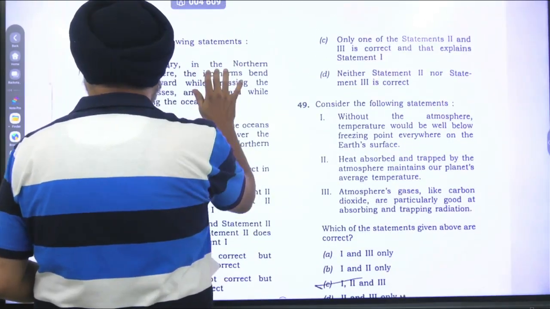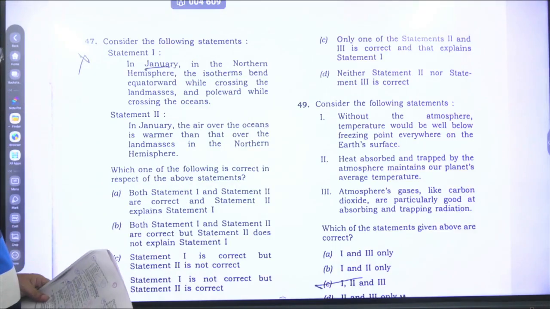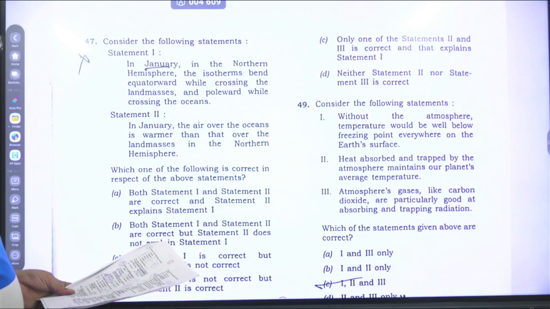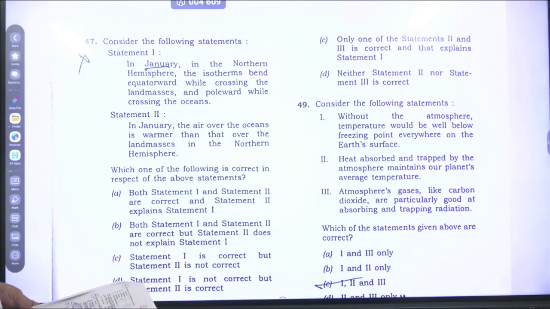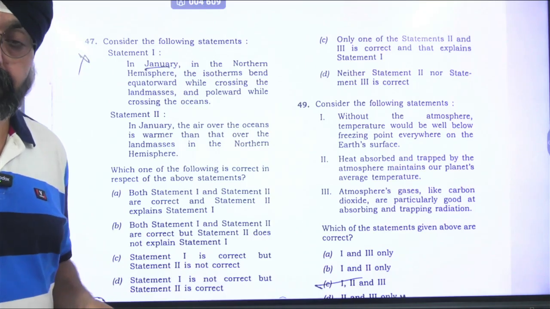Come to question number 47. This is straight from your NCERT part. This is the month of January, northern hemisphere. Isotherms bend equatorwards while crossing the landmasses and poleward while crossing the oceans. This is a perfect statement.